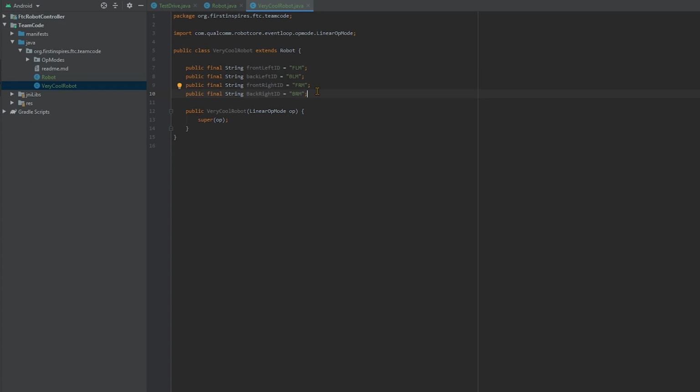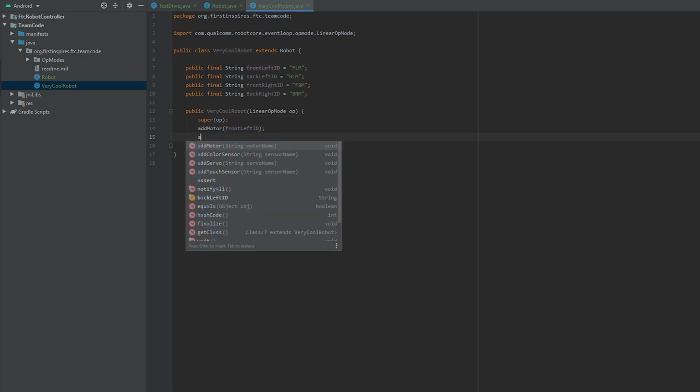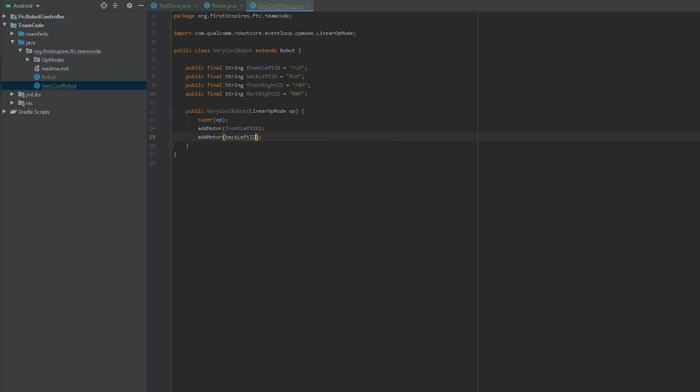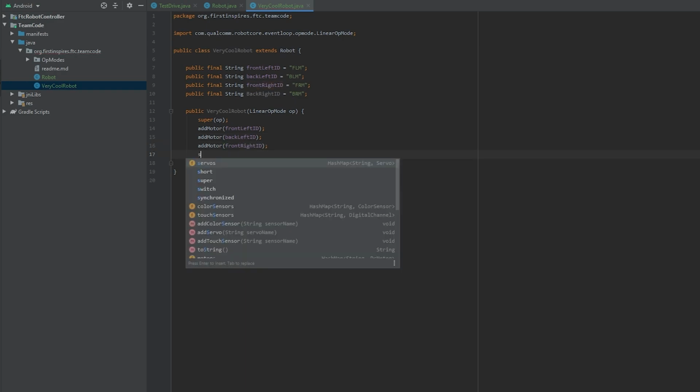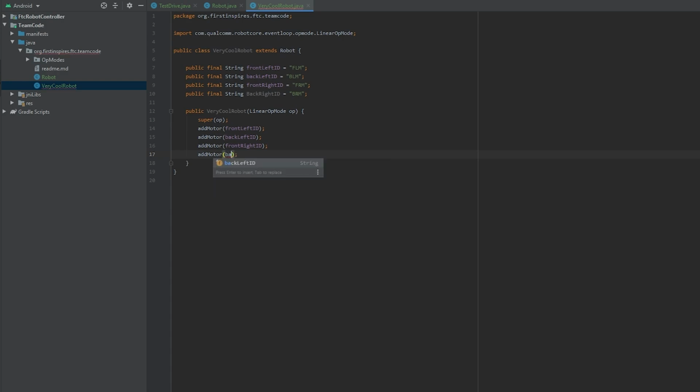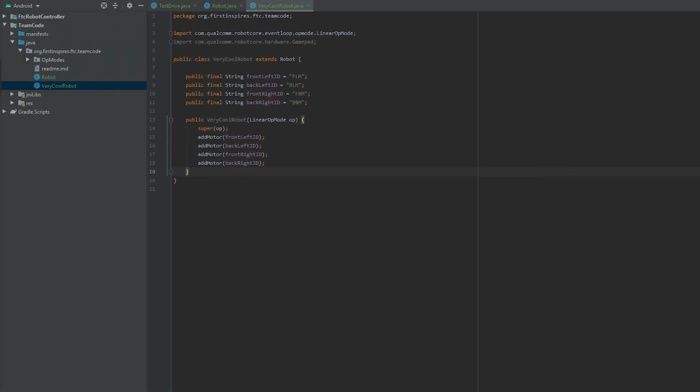In the constructor, after super, add all of the motors by calling the addMotor method we defined in the Robot class four times, once for each one. So addMotor(frontLeftID), addMotor(backLeftID), addMotor(frontRightID), and then addMotor(backRightID). Now that our motors are defined, we can begin adding the code to drive the robot.